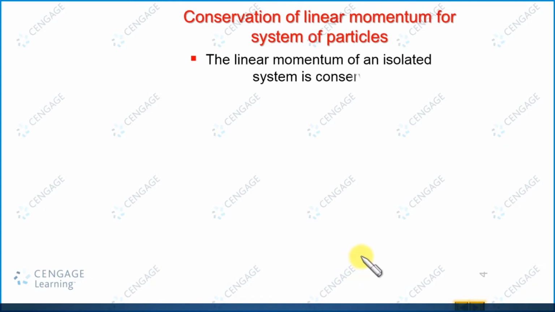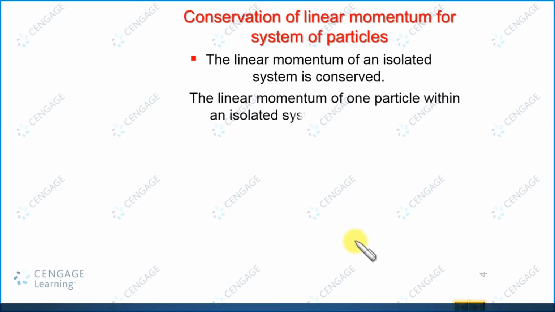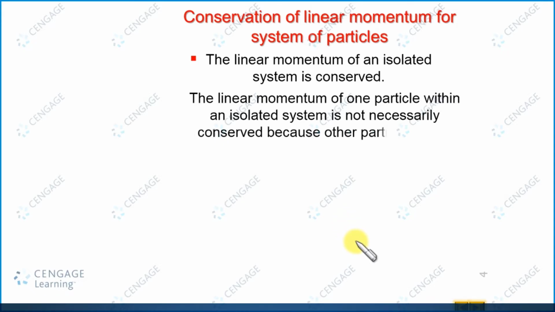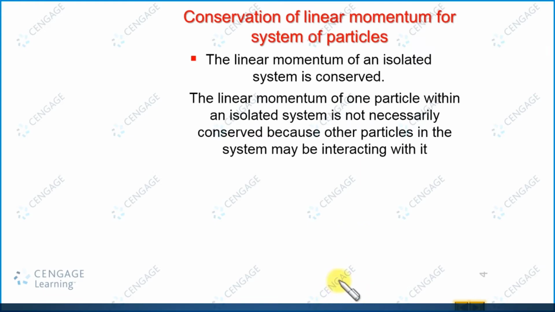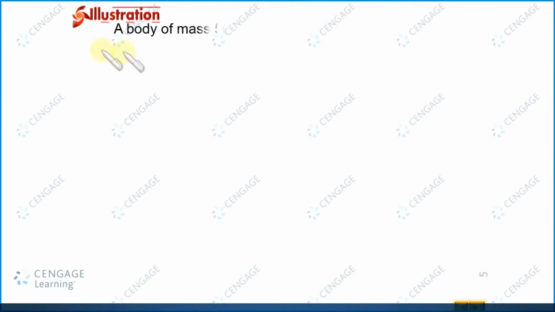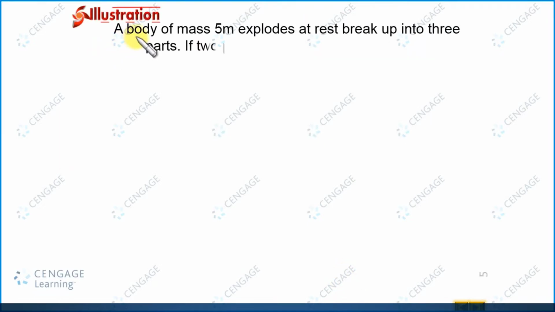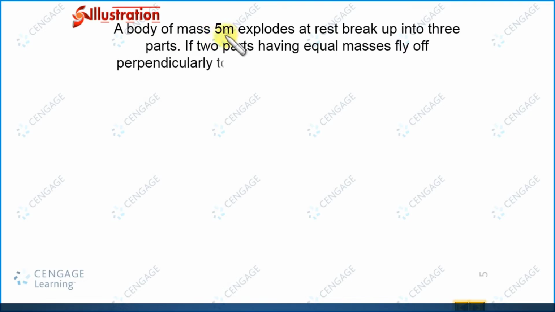Okay, so let us learn the application of this principle now, and here we are going to take a few selected illustrations, and through these we are going to learn this principle. So let us move to illustration number 1. In this illustration it is given a body of mass 5m.